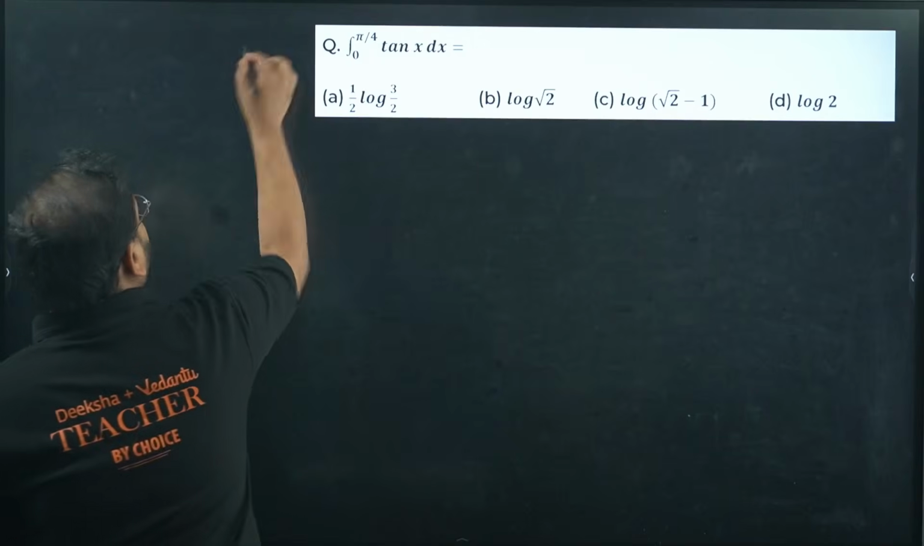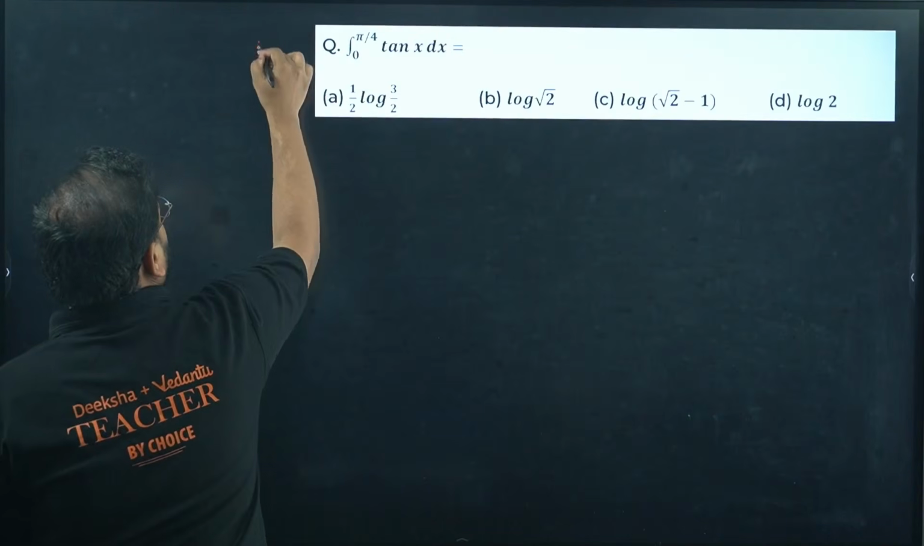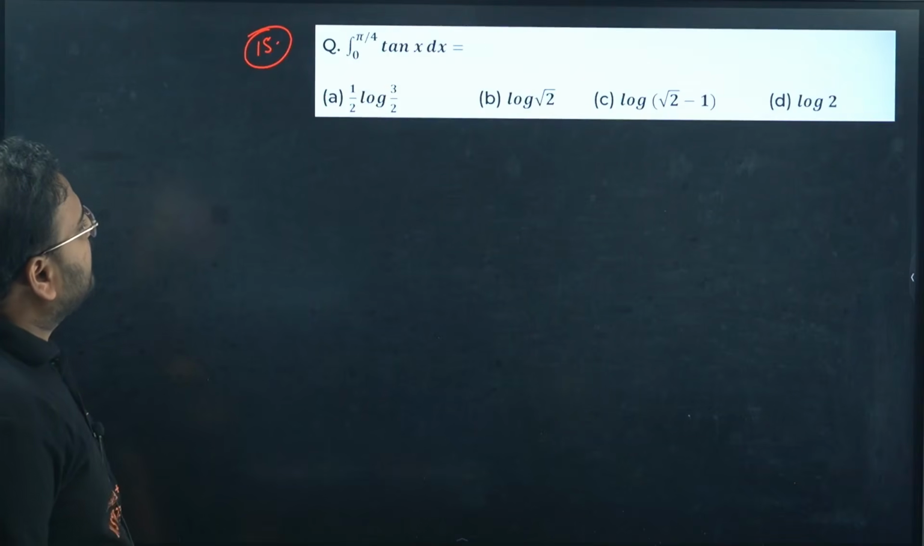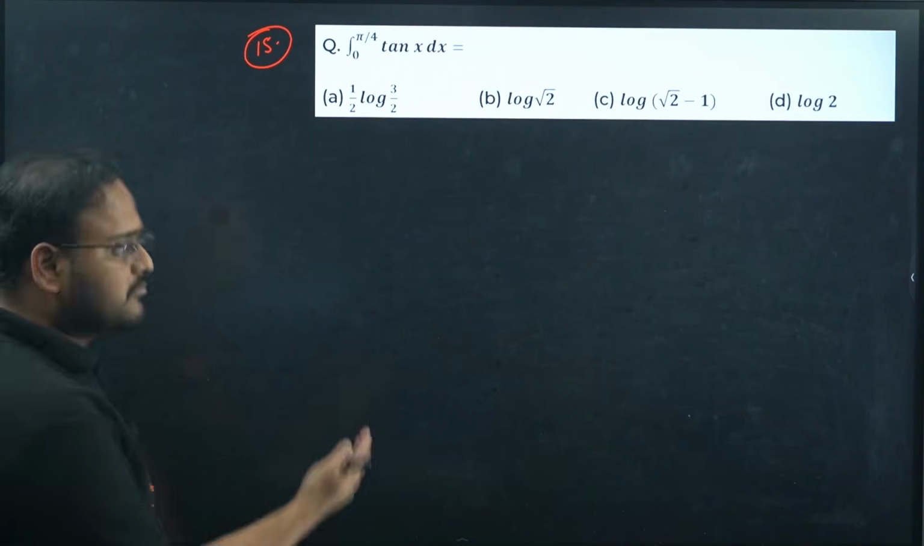15, okay, question number 15 actually. This is 14, 15. Integral of tan x from 0 to 5 by 4, tan x dx. What is the question for this?